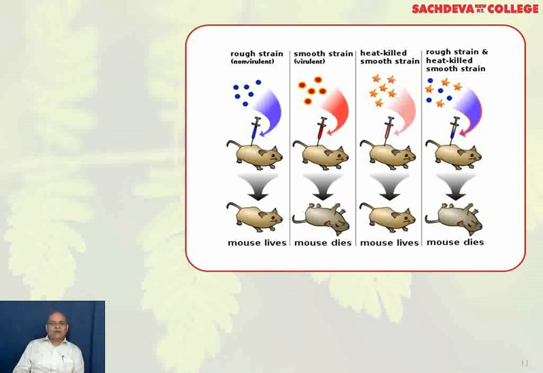But in the earlier three cases where it was injected with R2 plus carbohydrate, R2 plus protein, and the third one R2 with the DNA, it was only in the third case that it was the DNA of the heat-killed S-type which is responsible for causing the death of the mice, and the heat-killed S-type transformed the R2 into virulent strain.